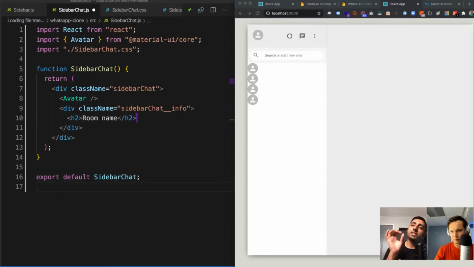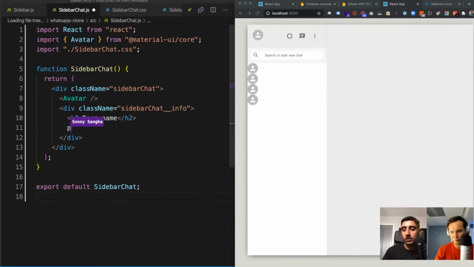Because remember, our WhatsApp is slightly altered. We've done it for demonstration purposes because we wanted a balance of everything, and so that it's something you guys could demo really nicely to an employer. So we've got a room name here, and then here we're going to have the last message that was sent in that room. So we could just say last message.